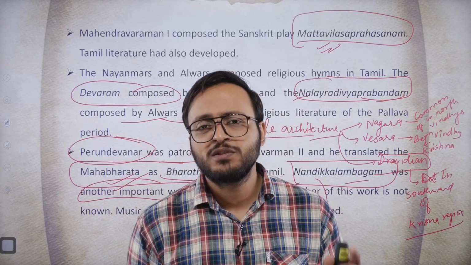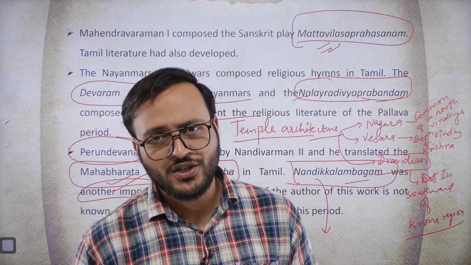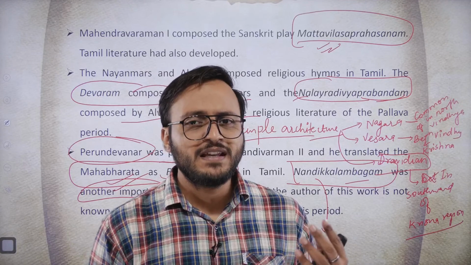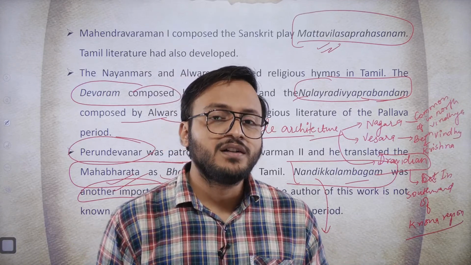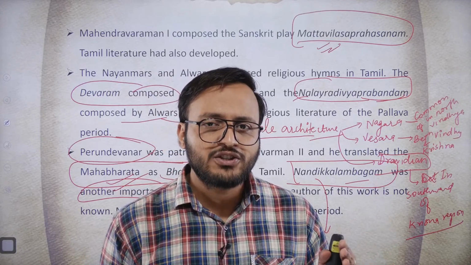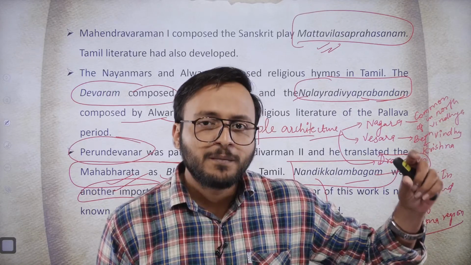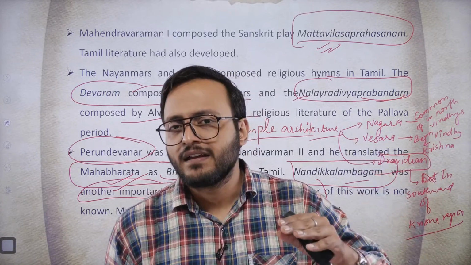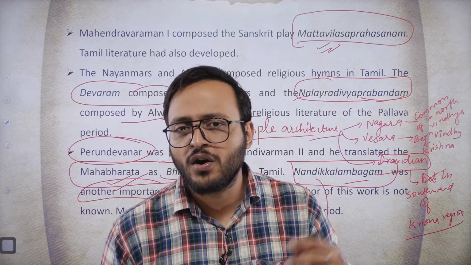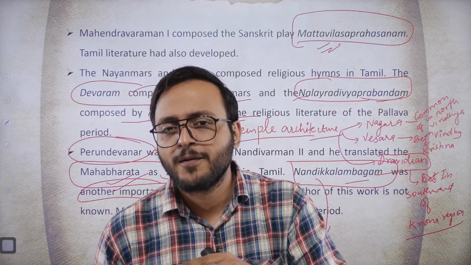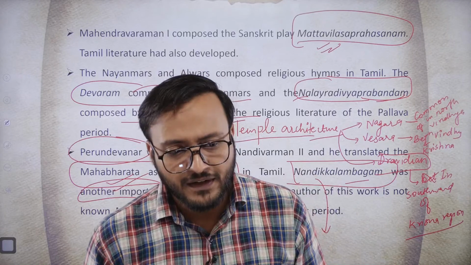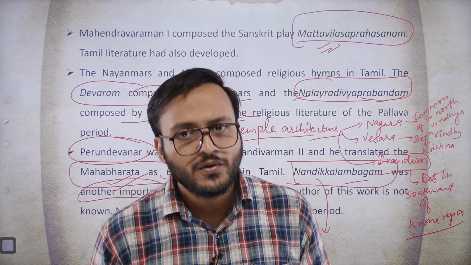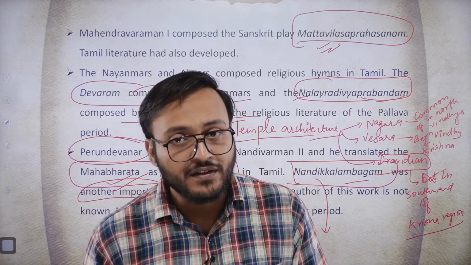So suppose UPSC gives you a statement that Dravidian temple architecture is present only in the southward direction or only in southern India, beyond the Godavari, Krishna or Kaveri river.